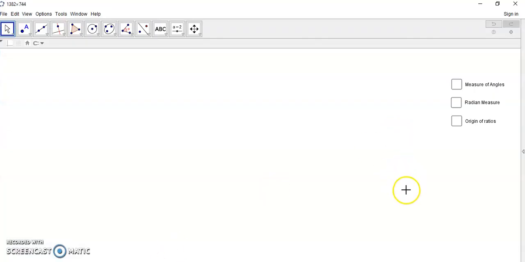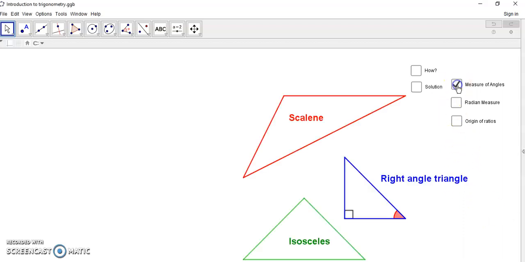Now, how did the ancient Greeks begin to study the problem of angles? So what we want to know is, how do we measure angles? So you've got all different types of angles, and I've just listed a few here. I've shown you very briefly a scalene, where none of the sides are equal, a right angle triangle, which has a right angle and 2 sides and a hypotenuse. You can also get an isosceles, which means 2 sides equal, and you can also have a right angle triangle which is also an isosceles triangle.